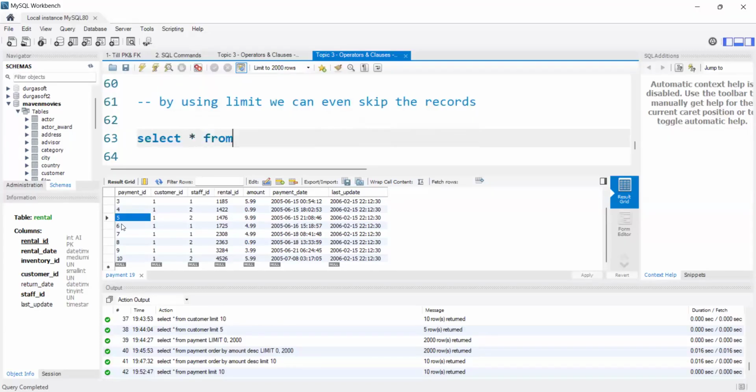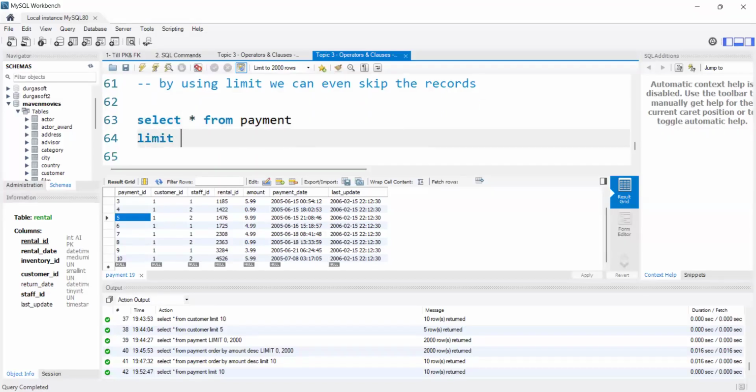Select star from the same table, payment. I'm saying I want to display only 6 to 10, right? So at that time I will write limit 5, 5.